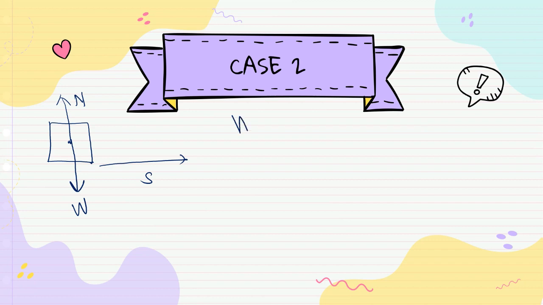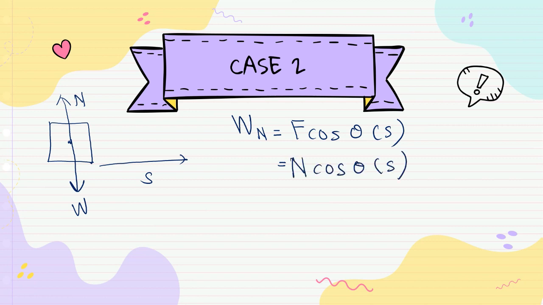Work done by the normal force: the formula for work done is F cos theta S, but for this case the force is normal, so N cos theta S. What is the angle between N and S? The angle between N and S is 90 degrees. Cos 90 is equal to 0. So work done by the normal force is 0.